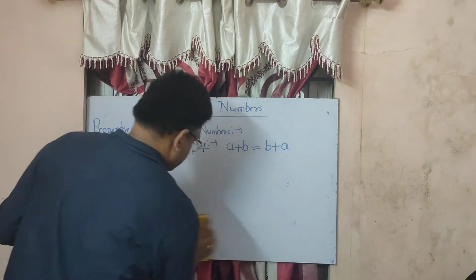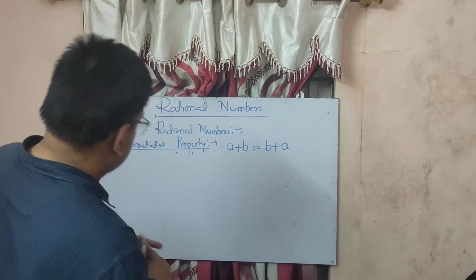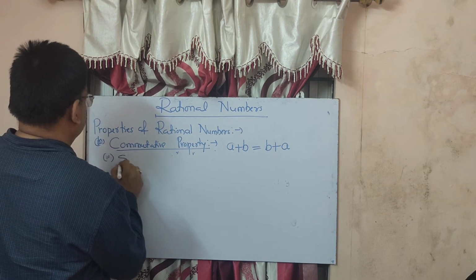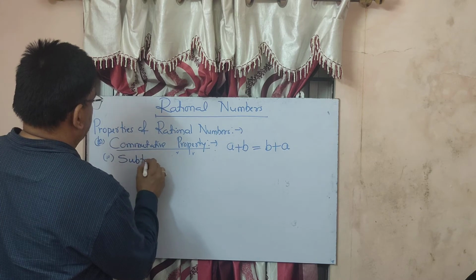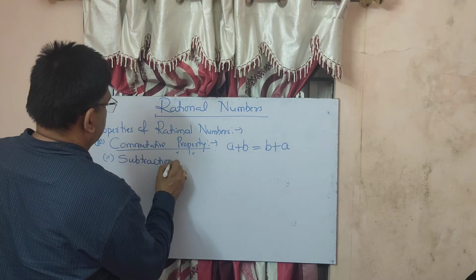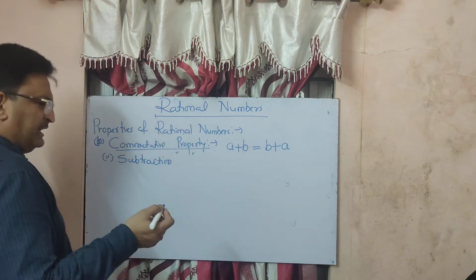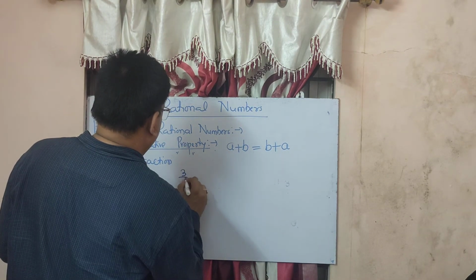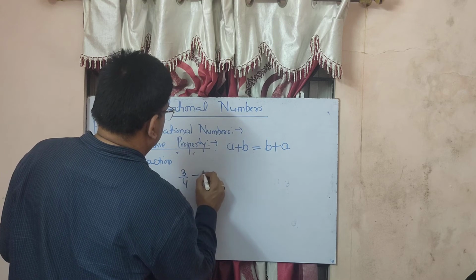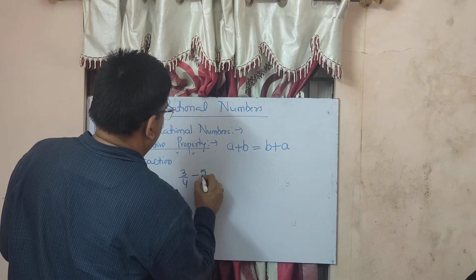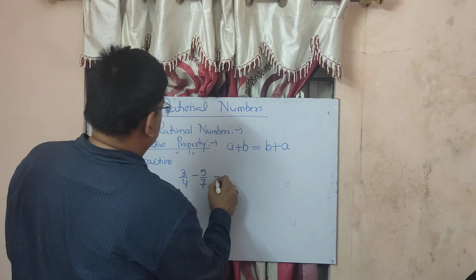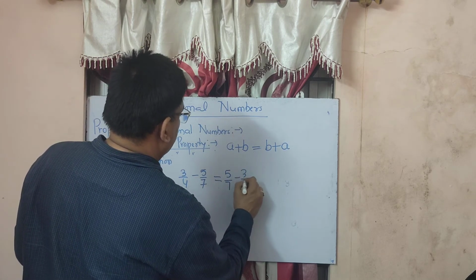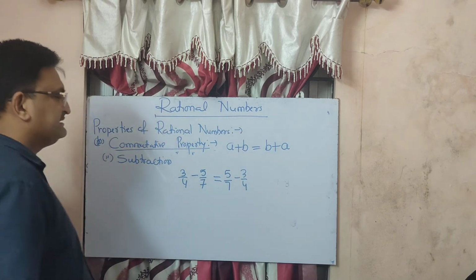Let us do subtraction now. Same thing. You can take any two rational numbers. For example, we'll take 3 upon 4 minus 5 upon 7 is equal to 5 upon 7 minus 3 upon 4. Now let us check it.